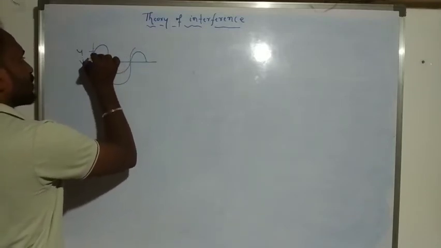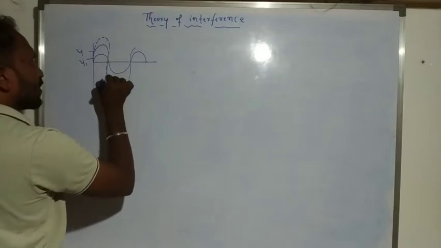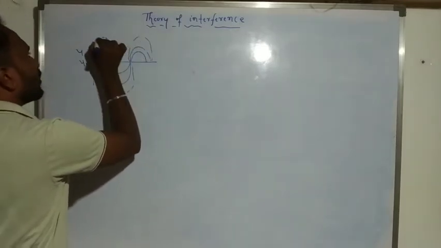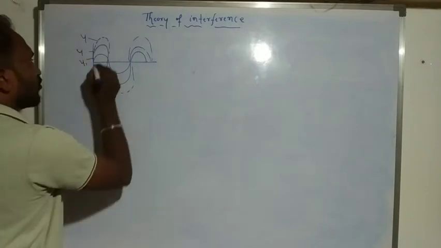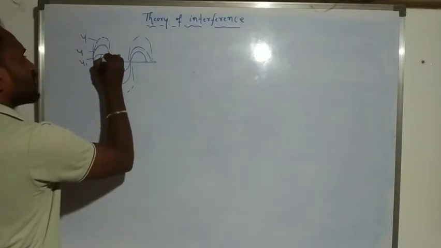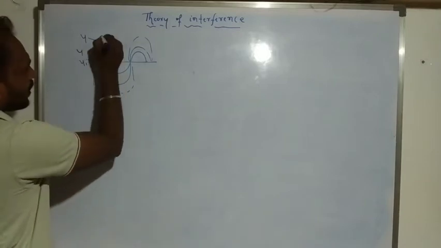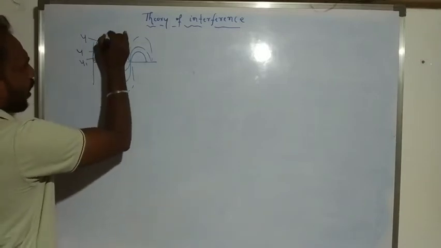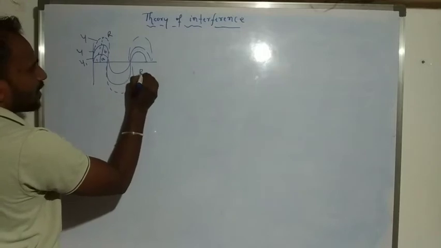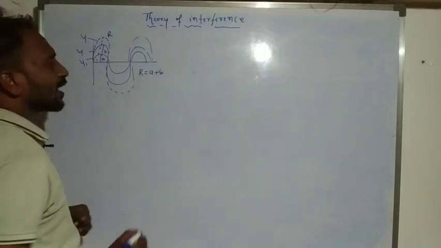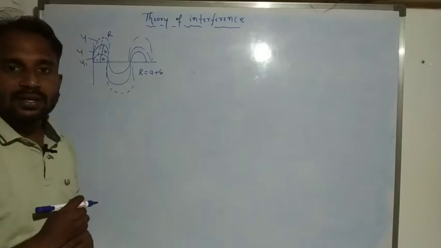When two waves are superimposed, we get a resultant wave, y. The amplitude of the first wave is a, the amplitude of the second wave is b, and the resultant amplitude we consider as r. So r is equal to the amplitude of the first wave plus the amplitude of the second wave. This is the resultant of the waves.